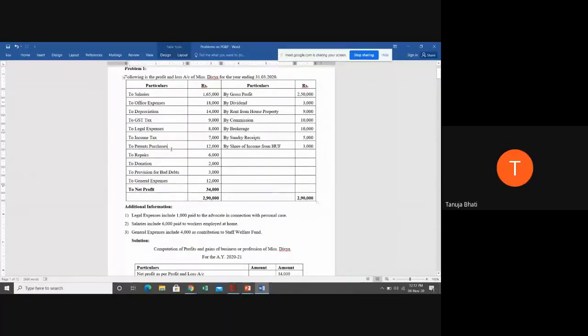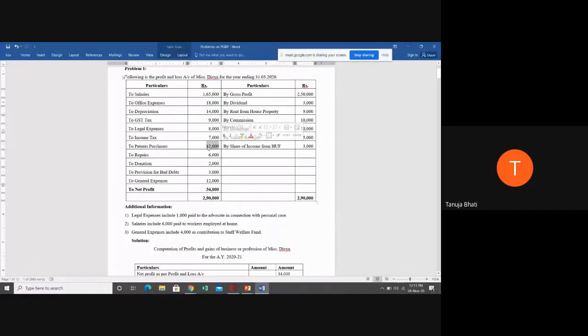Capital nature, very good, students. And just now we have seen that anything which is of capital nature has to be disallowed. Correct? Only revenue expenditures are allowed. Anything that is a capital expenditure is disallowed. So patents being an asset, it has to be disallowed.